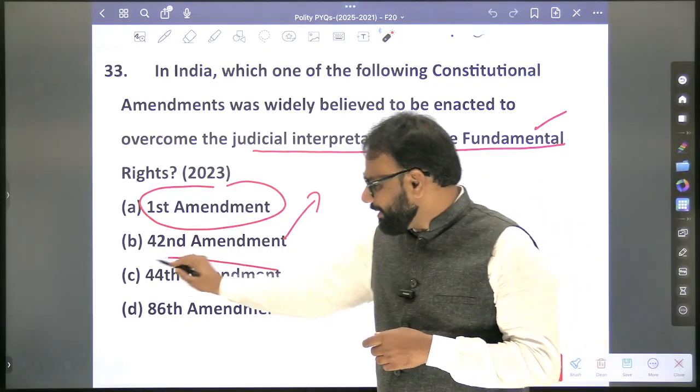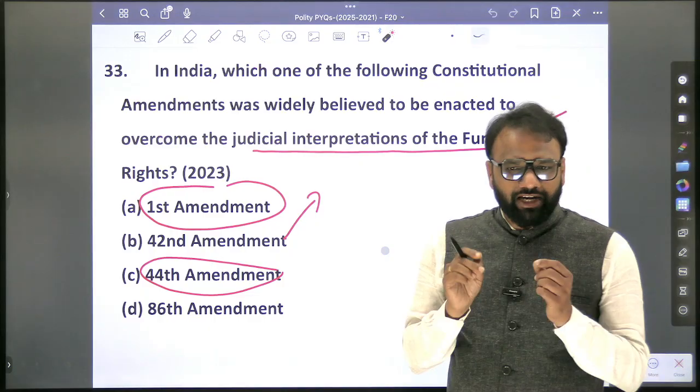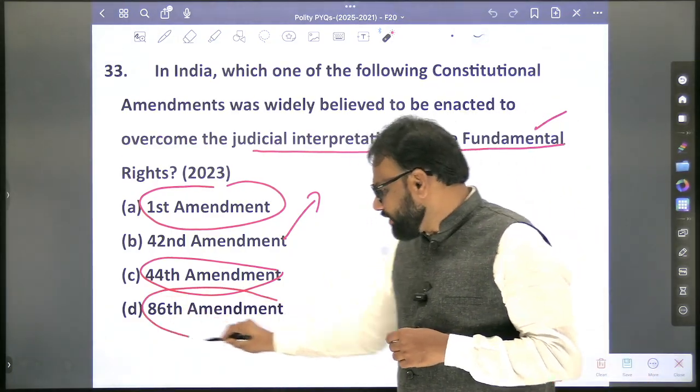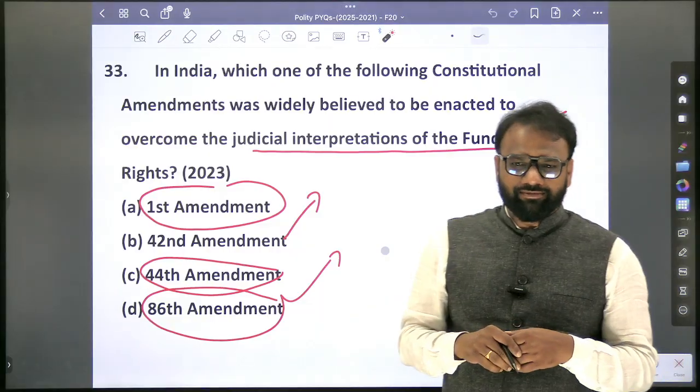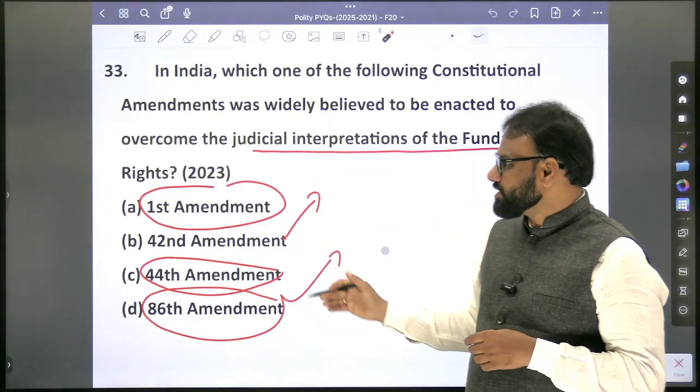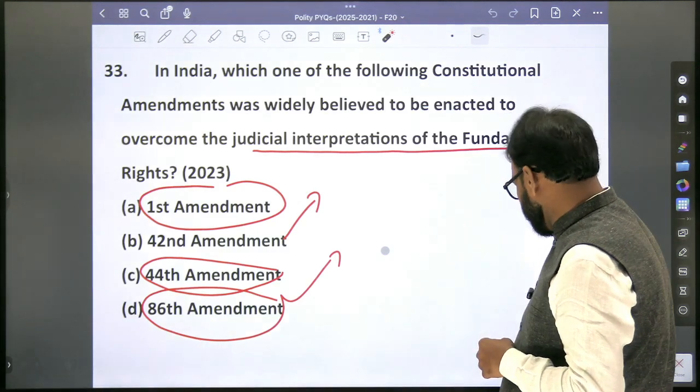Next, the 44th amendment is not that important; it enjoys lesser priority. The 86th amendment brought an important provision: the right to education. So that we will note, and based on this question paper itself, we will prepare.